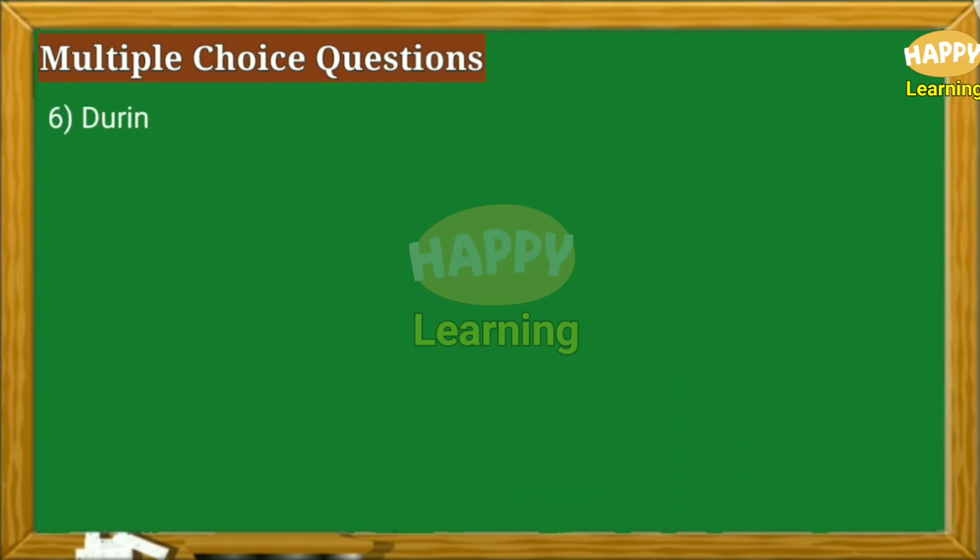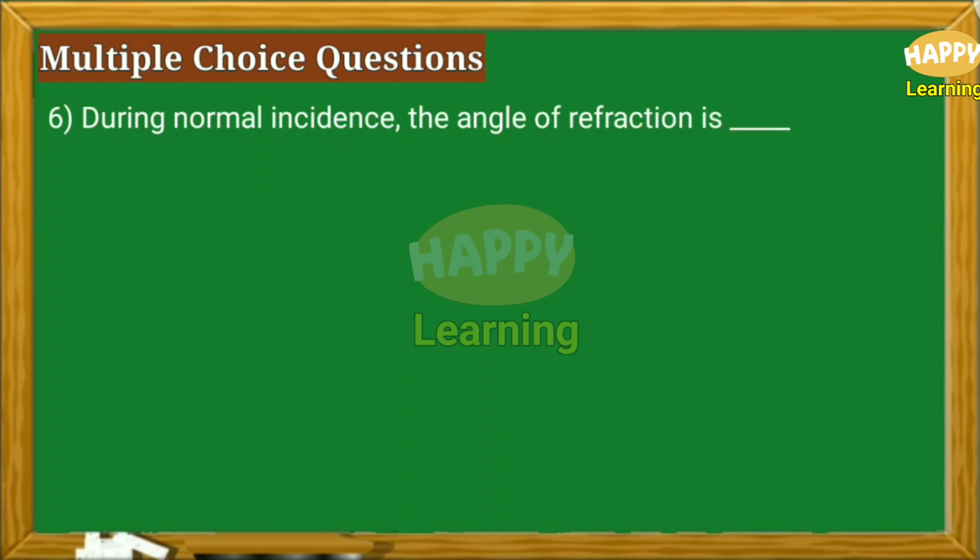Question number 6. During normal incidence, the angle of refraction is dash. Option A 360 degree, option B 180 degree, option C 90 degree, option D 0 degree.